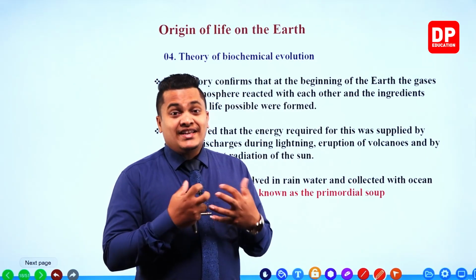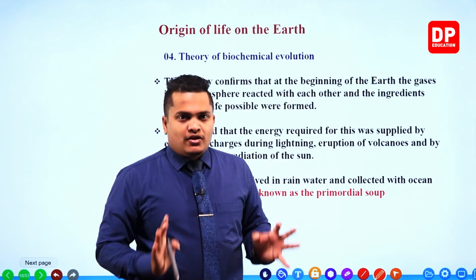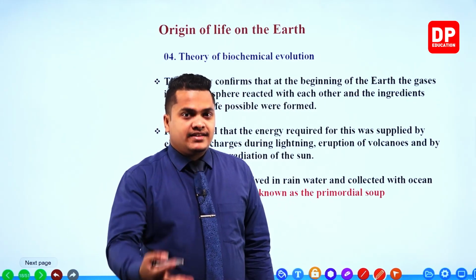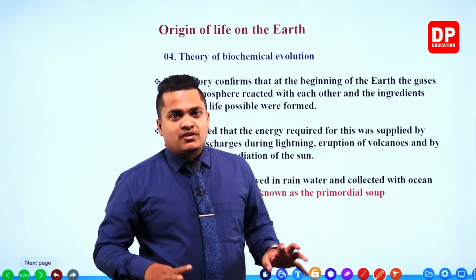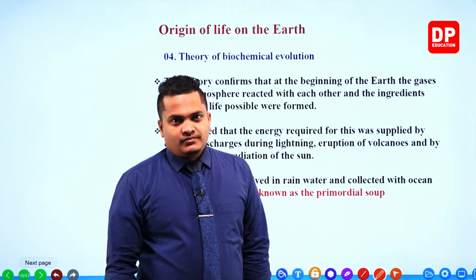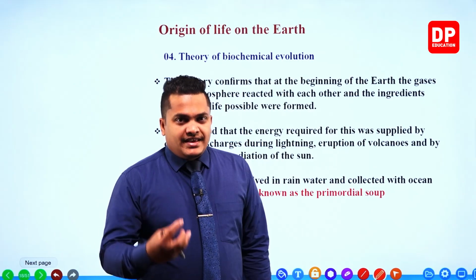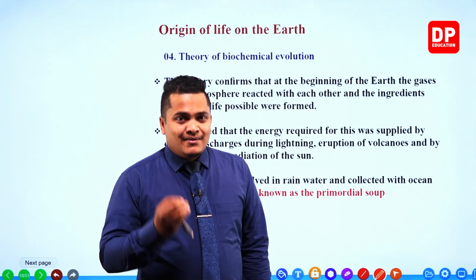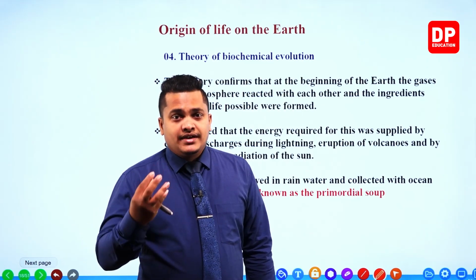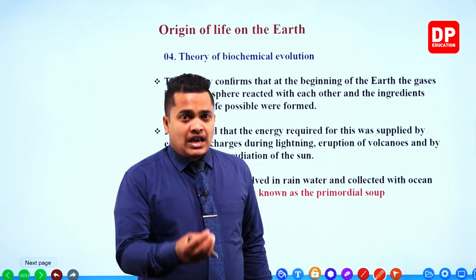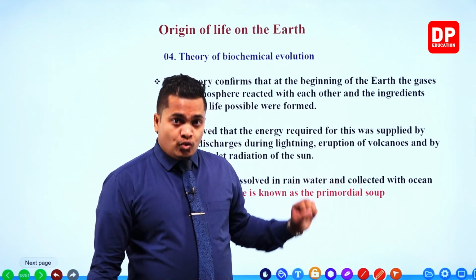And the specialty here is that this soup now has plenty of substances that can create life. I mean, it's a pool of DNA and other types of proteins. So this pool of DNA and chemical substances enriched with different chemicals related to life was referred to as the primordial soup.